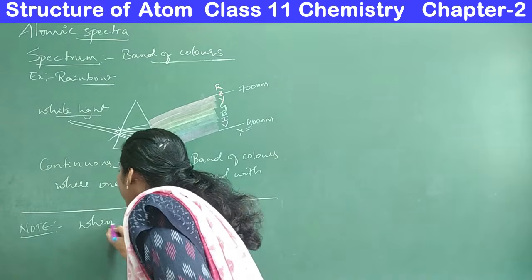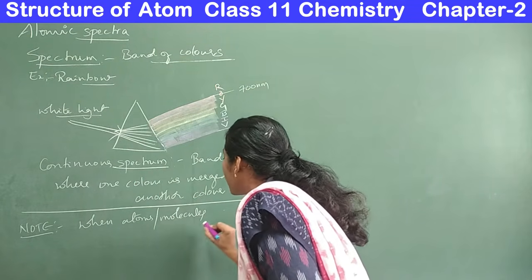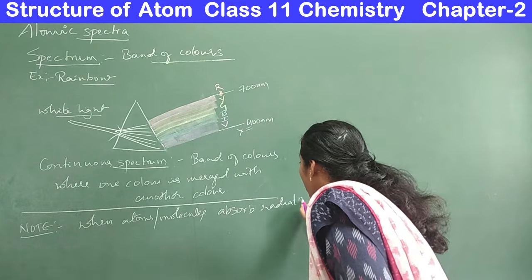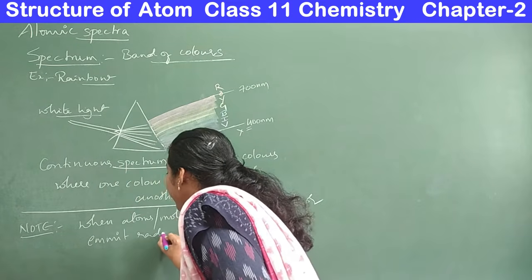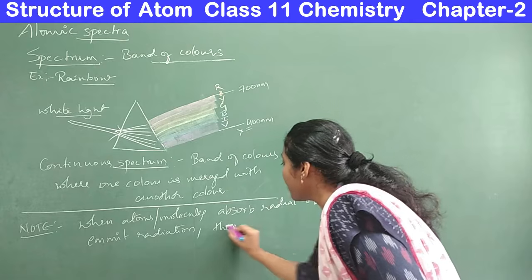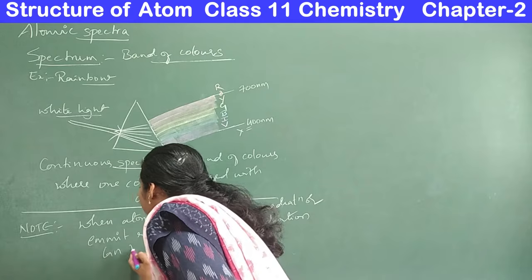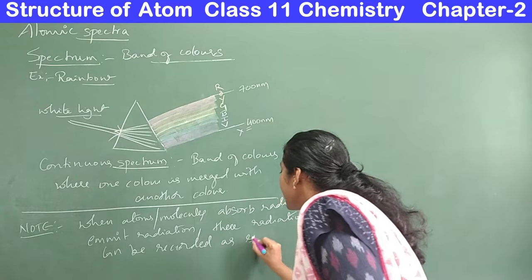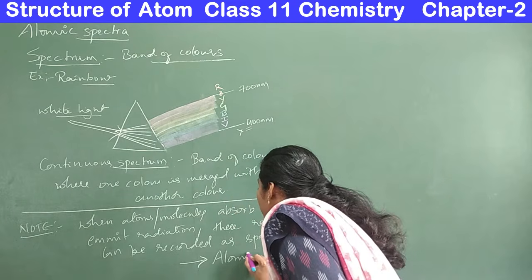When atoms or molecules absorb radiation or emit radiation, these radiations can be recorded as a spectrum, which we call an atomic spectrum.